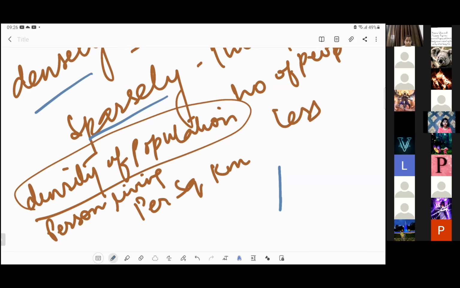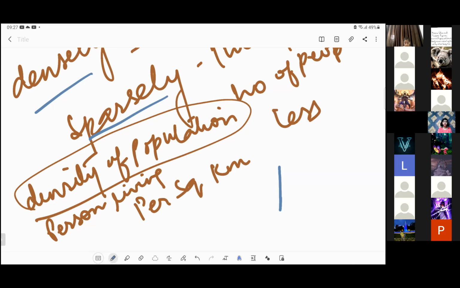Anushka, what do we mean by densely? Very dense. Something that is very dense, in a large amount. Very good. See, when we say sparsely, we are talking about less numbers, and when we say densely, we are talking about large number, right?